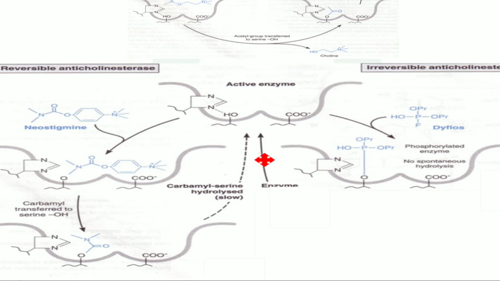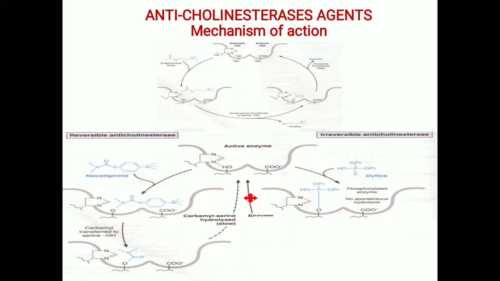So reversible inhibitors, these drugs also will bind to the same enzyme, like neostigmine, pyridostigmine, physostigmine. Once these reversible inhibitors get bound to the enzyme, the catalytic site of the enzyme will be blocked by these inhibitors. So now that enzyme is not free. Since the enzyme is not free, acetylcholine cannot bind.